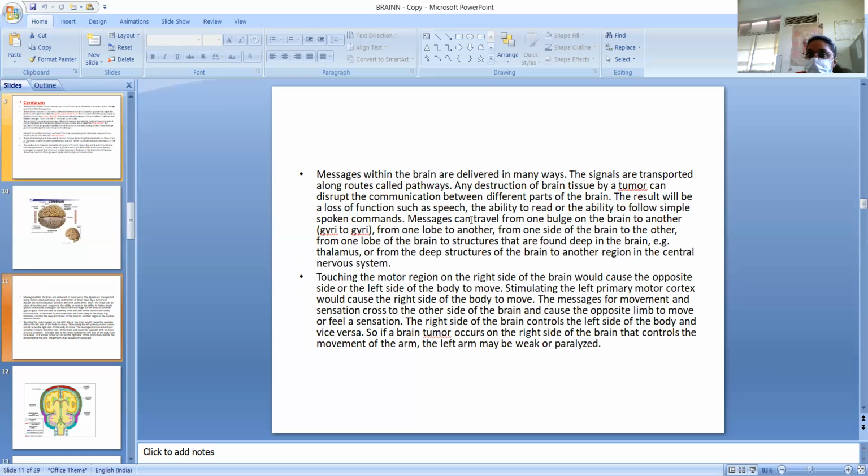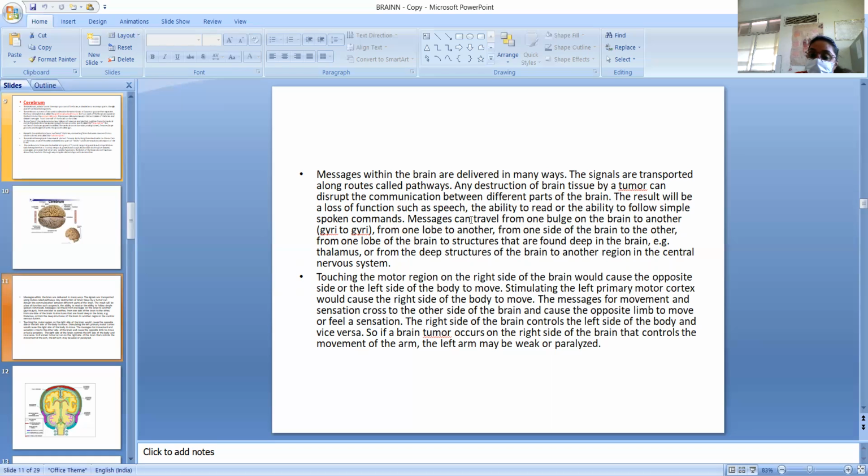So all these structures will function very harmoniously with each other. Touching the motor region on the right side of the brain would cause the opposite side, or the left side of the body, to move. Stimulating the left primary motor cortex would cause the right side of the body to move.